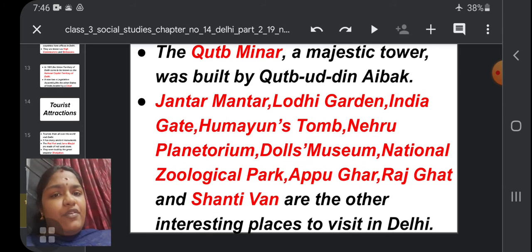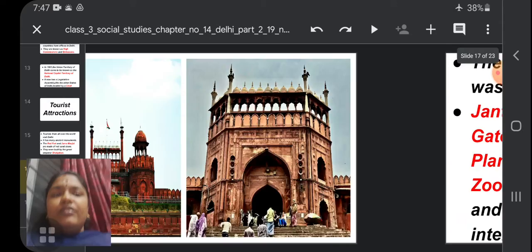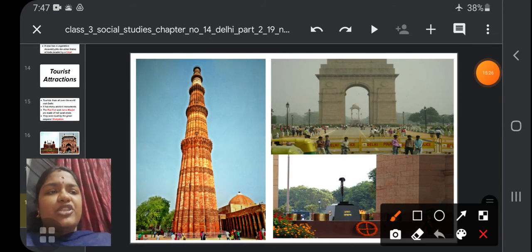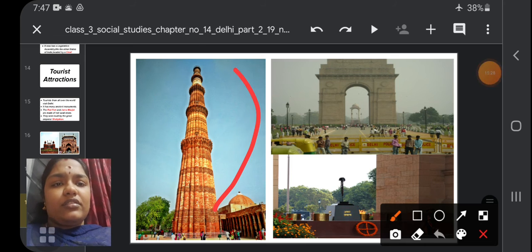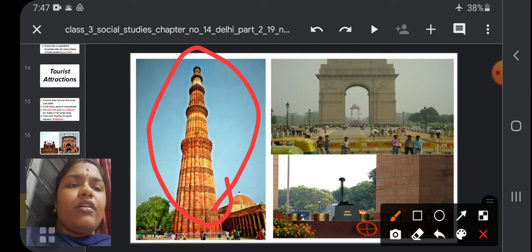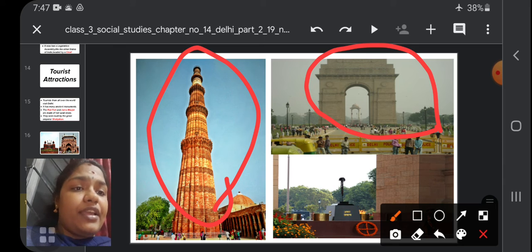Red Fort and Jama Masjid we have seen in the picture, right? This is Red Fort and this is Jama Masjid. Next, you can see the picture of Qutb Minar, which is built by the Emperor Qutbuddin Aibak. And this is India Gate.